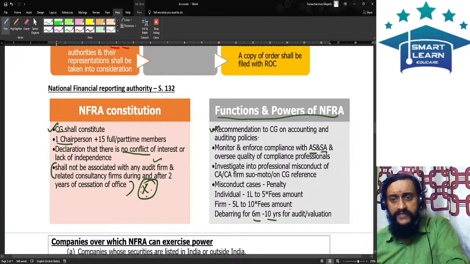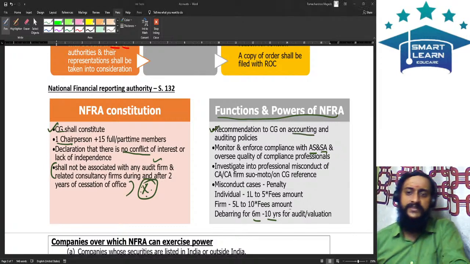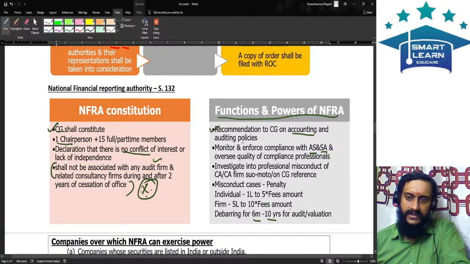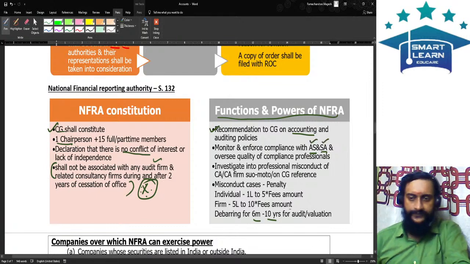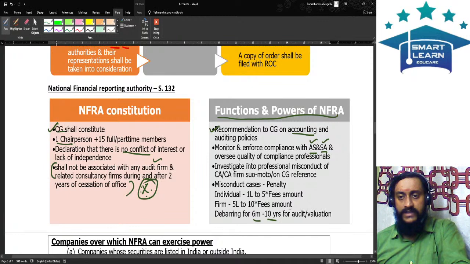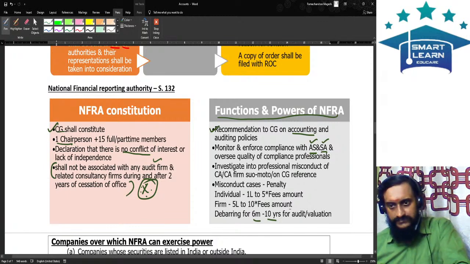So, what is the power of NFRA? They will recommend to the central government on the accounting and auditing policies. They will place recommendations to the central government on accounting or auditing policies. And they will monitor and enforce the compliance with both the accounting standards as well as the standards on auditing. And they will also oversee the quality of the service being rendered by the professionals.